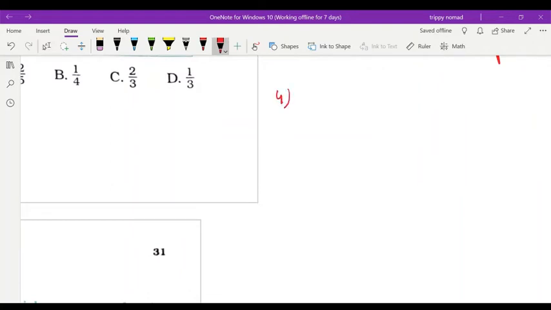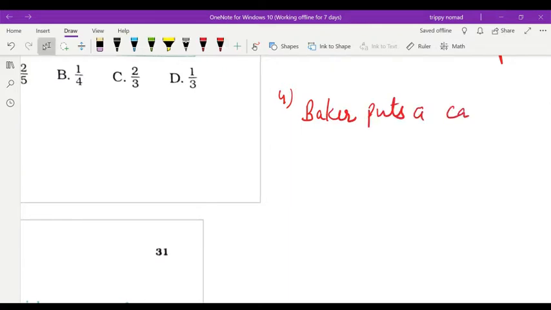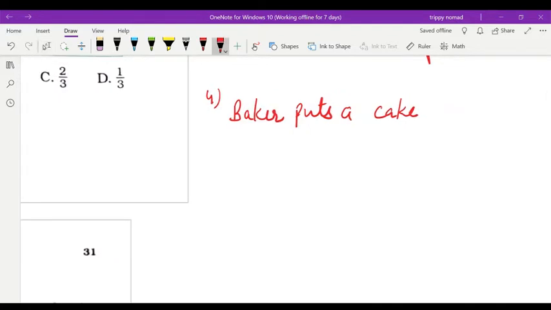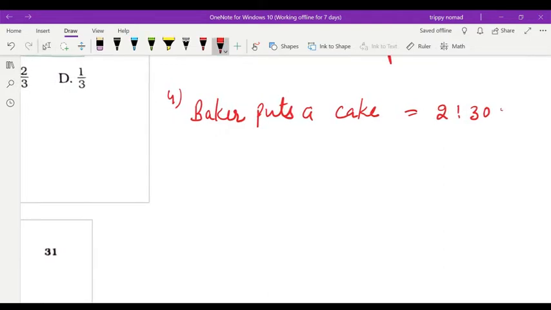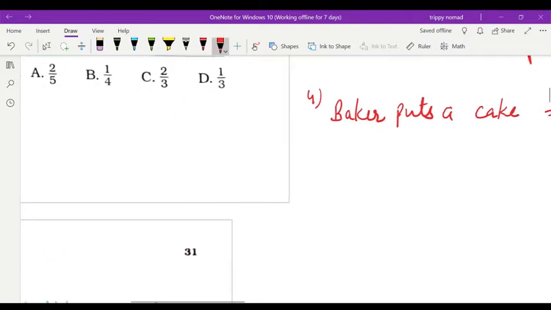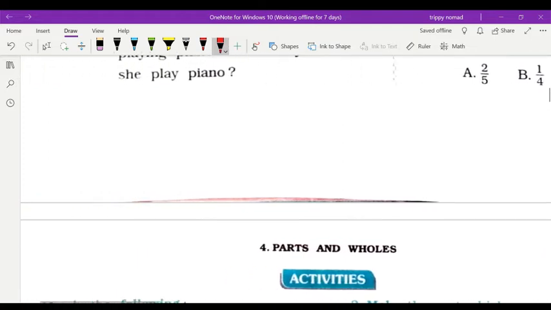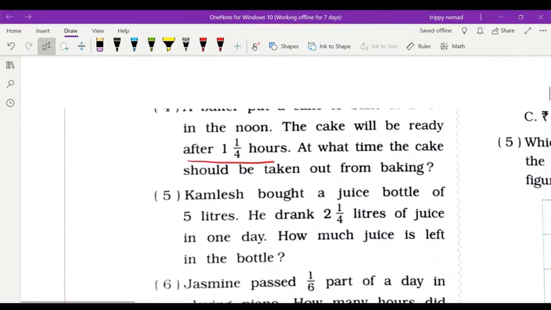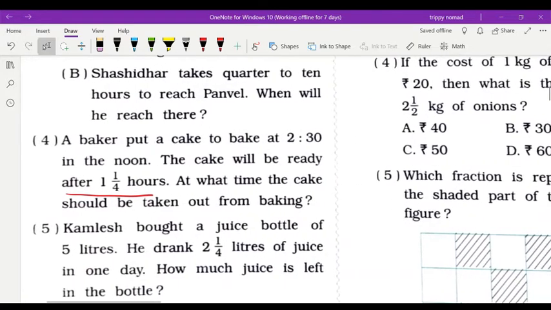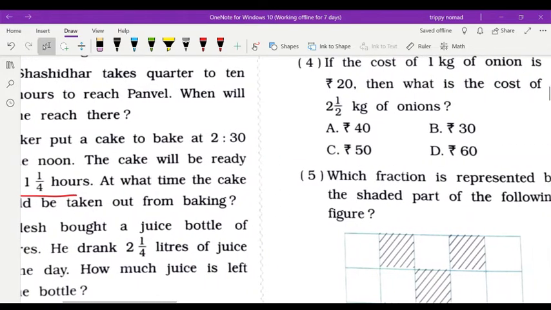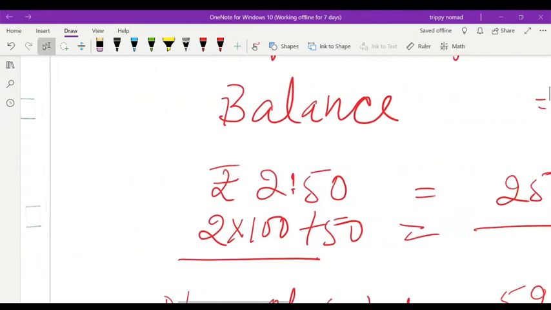Question number 4. Baker puts a cake for baking at what time? 2 hours 30 minutes. Now, how much time will this take? 1 hour and 1/4 hour. That means how many minutes you have to find out here.